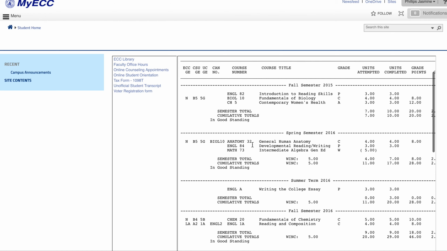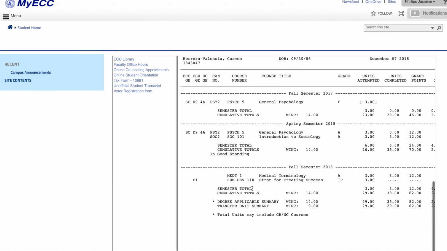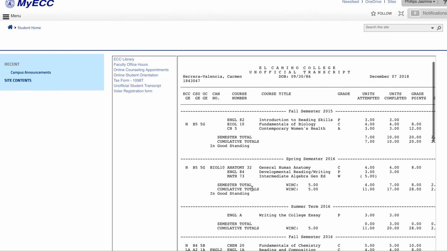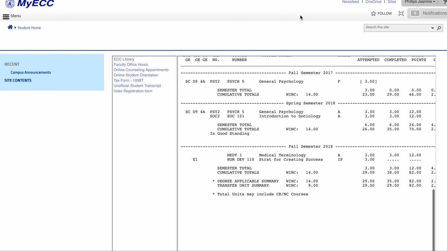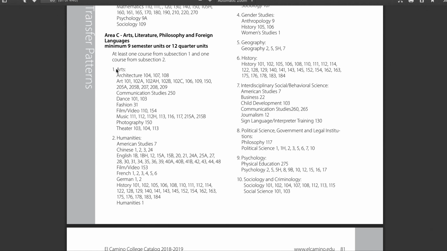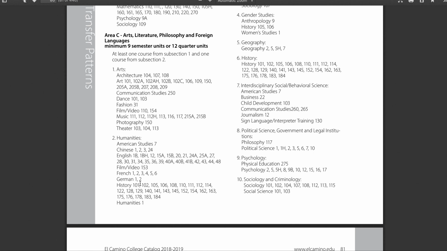Looks like you have. Okay, so it doesn't look like you have anything in the C area. So unless you have transcripts from another school, you will get to choose these classes on your own. So your C1, we're going to leave blank because that's going to be your choice. If you want to do the English 1B, it will count right here, English 1B. And a lot of times students do the History 101 because it is a CSU graduation requirement and it falls under C2 right here. So you could do English 1B, History 101, and then any course from C1.